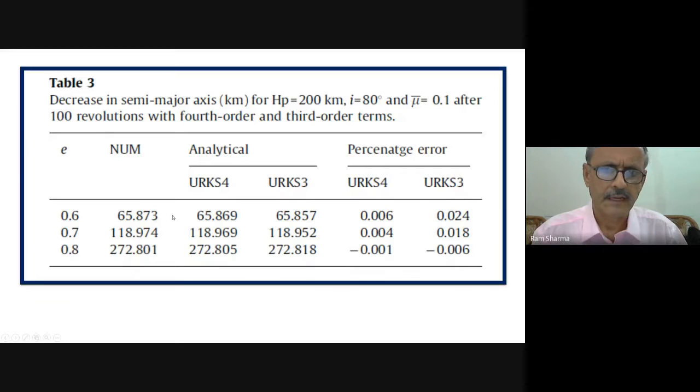But here, you see, this has taken up to 69 and this is 57. So 869 and this is 857. Now this is decay after 100 revolutions. So many kilometers that the satellite orbit has decayed. And this is 118.974 and 69. So only 5 meter difference over here. Here only 4 meter difference. And here also not much difference.